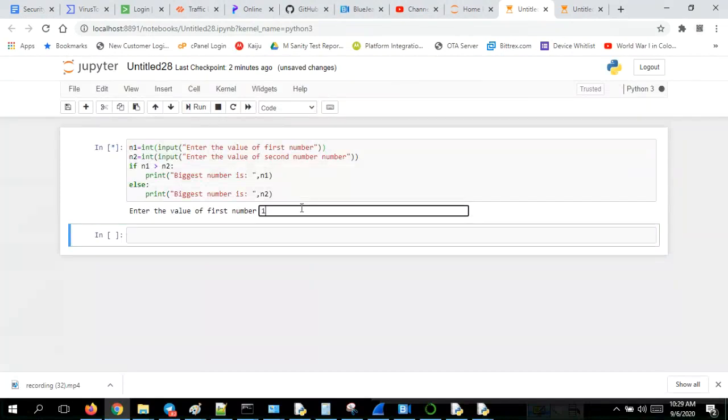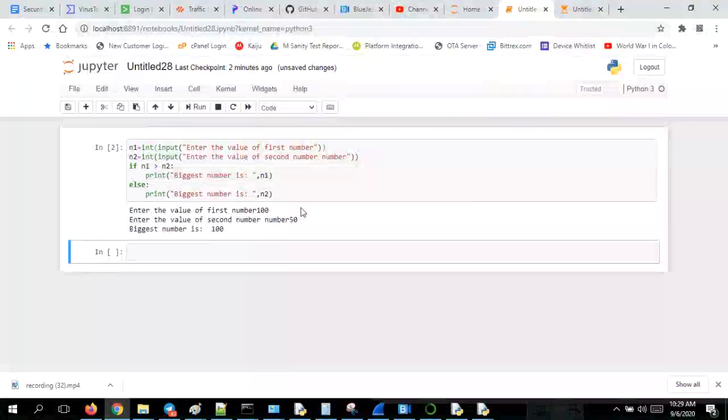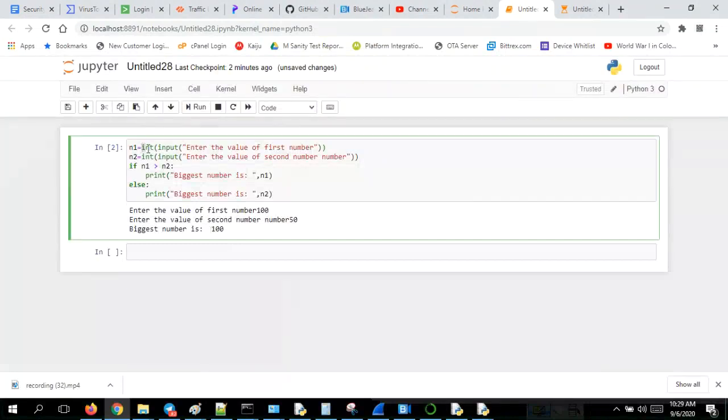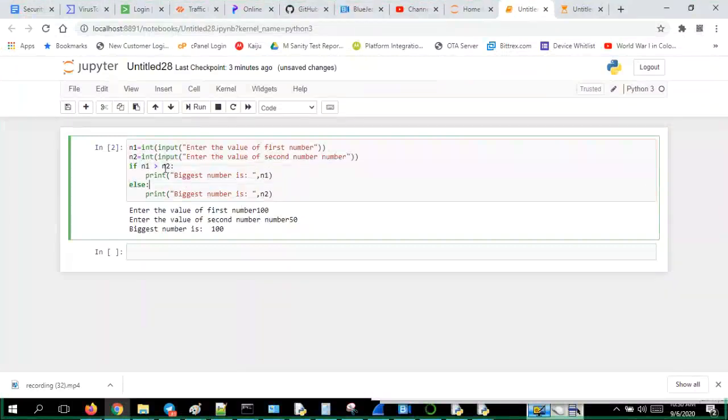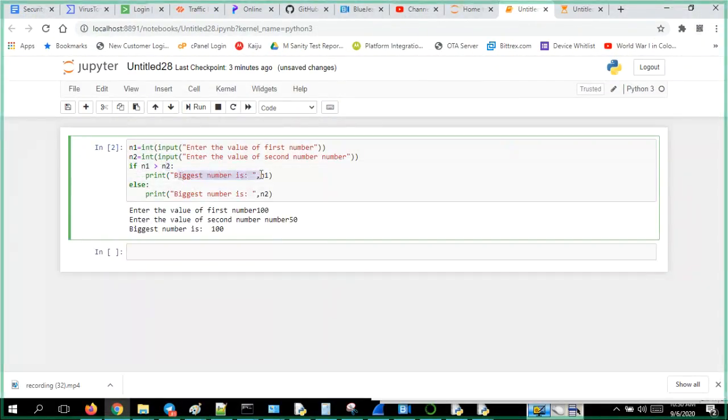Now 100 and 50, which is the biggest value? 100. So you have to convert everything into integer. If you are using integers, first n1, whatever value you gave, 100, and the second value, 50, it did the comparison. The condition is true. That's why it printed the biggest number as n1, because n1 value is 100.